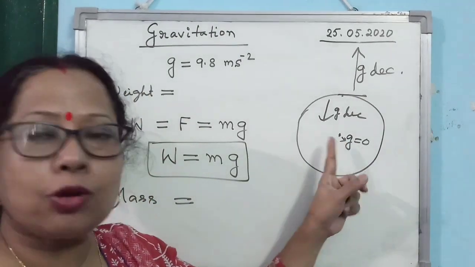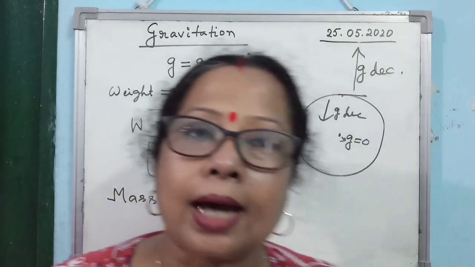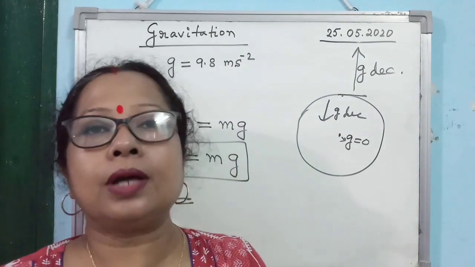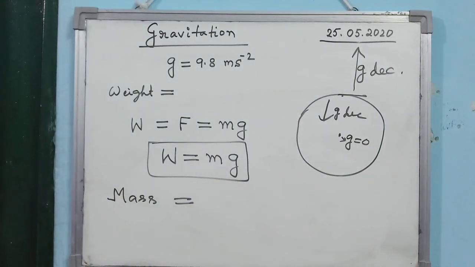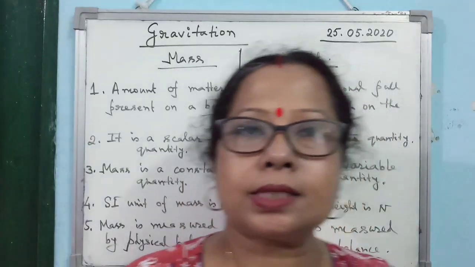The value of g is 0 at the center of the earth. So, if anybody goes to the center of the earth, what will be the weight of the body? It is an important question. The weight of that particular body will be 0 at the center of the earth. The next important topic for your exam is the differences between mass and weight.